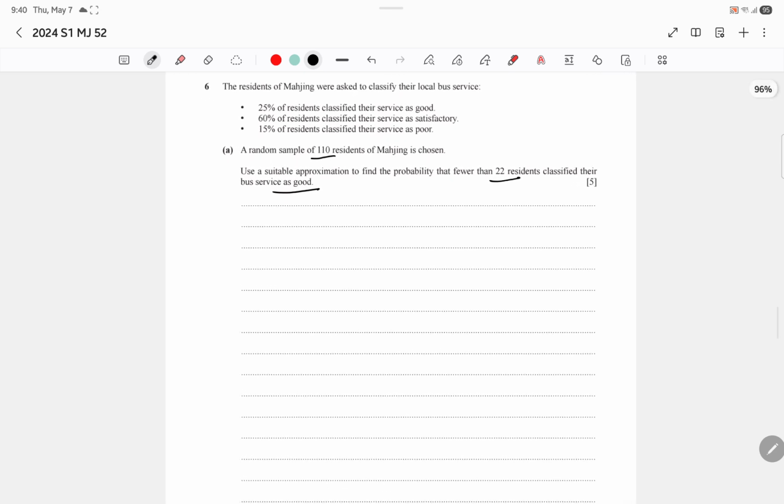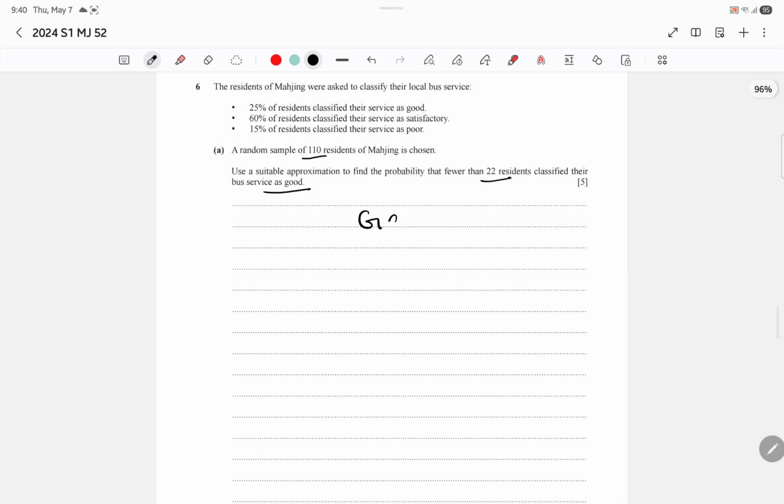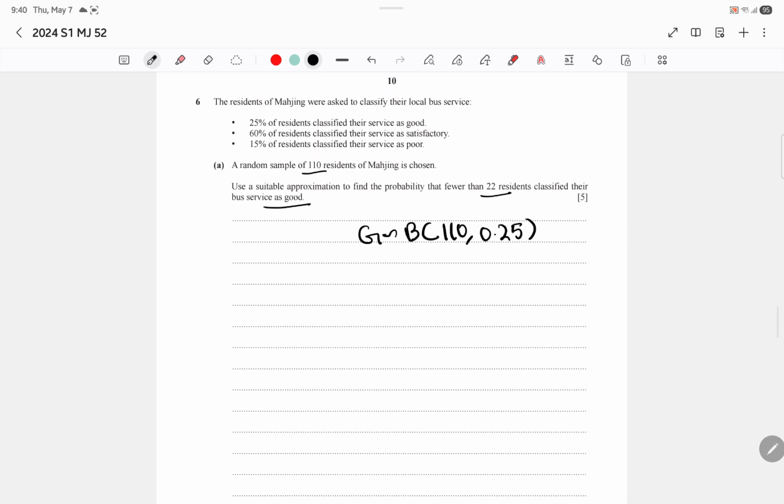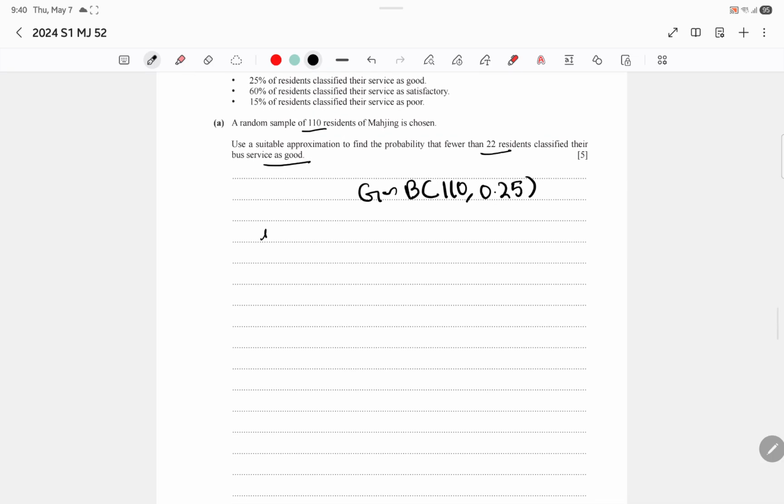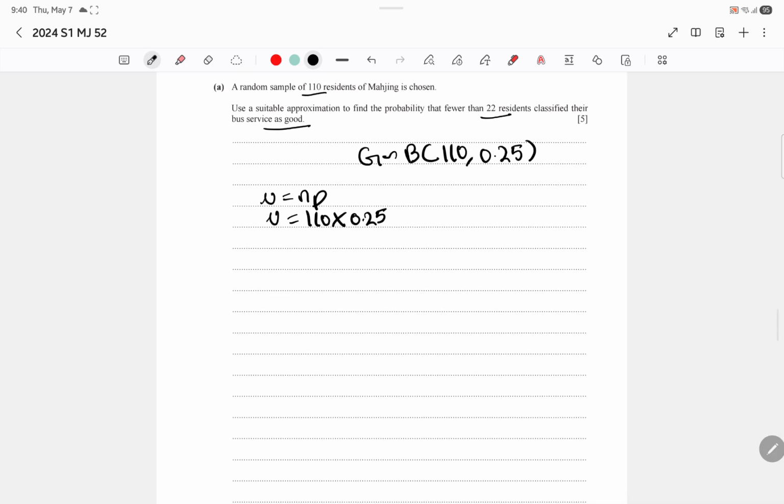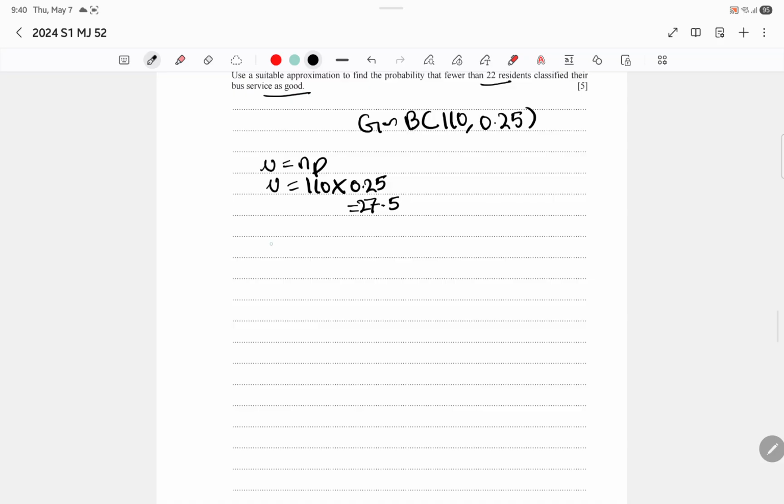Okay, so first of all, this is binomial. We're going to consider this as binomial because we need to find out the mean. So the mean is np. n is the total number; the total sample is 110, times the probability of success, which is 0.25. That's the probability of being good, which gets us 27.5.